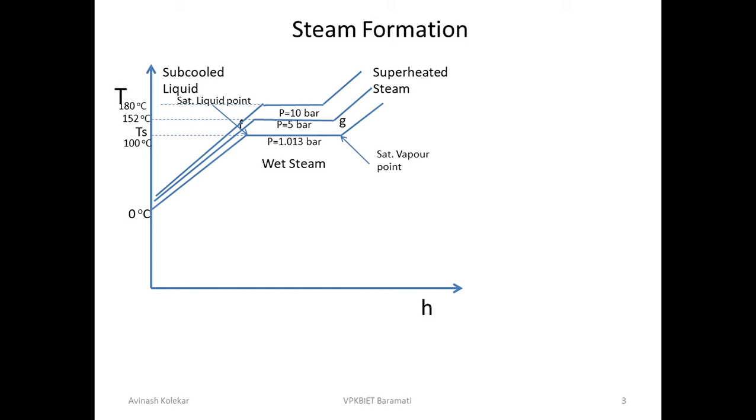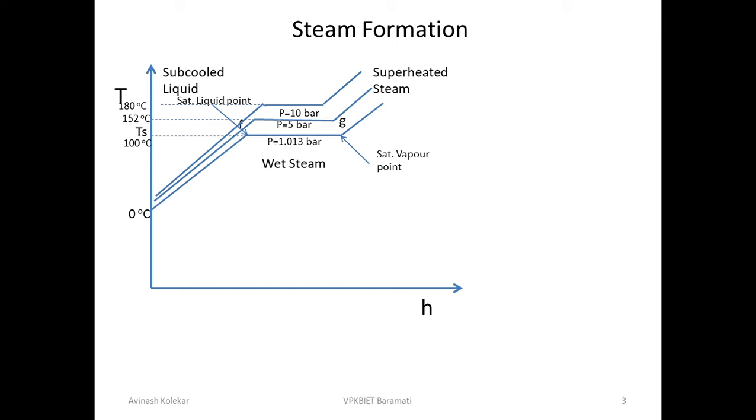Then is it possible for me to have water at 120 degrees centigrade? Suppose I have H2O at 130 degrees centigrade or 120 degrees centigrade. Then can you tell me the phase of that particular H2O? What should be the phase?